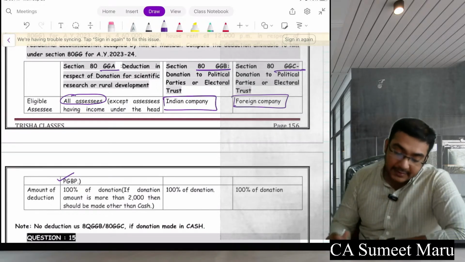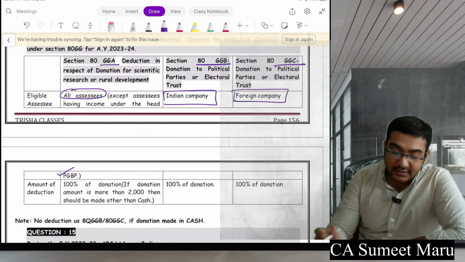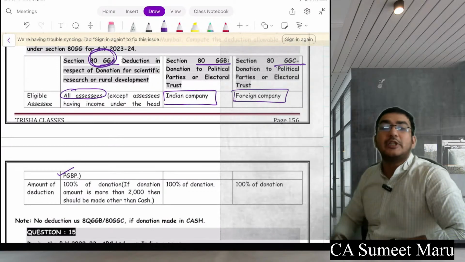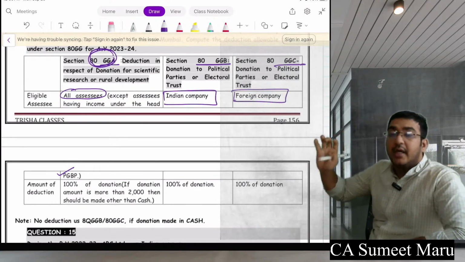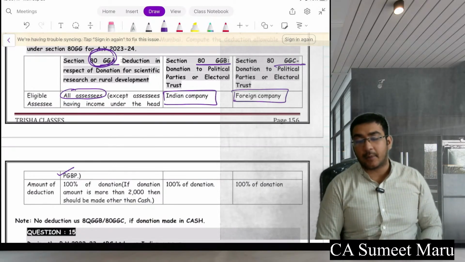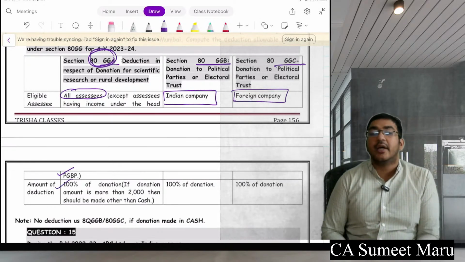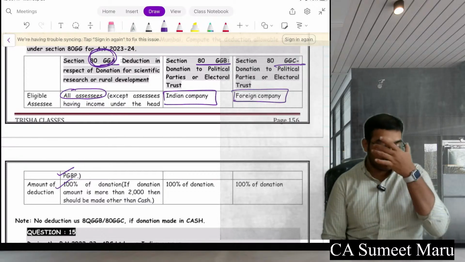What happens here when they are donating for scientific research? Now see, GGA is for scientific research. Why not PGBP wala income? Because PGBP guys are already getting deduction under section 35. It is for all those guys who are not under PGBP but still want to pay an amount for scientific research. They will get 100% deduction. Only the thing is that it should be in cheque if it is above 2000.